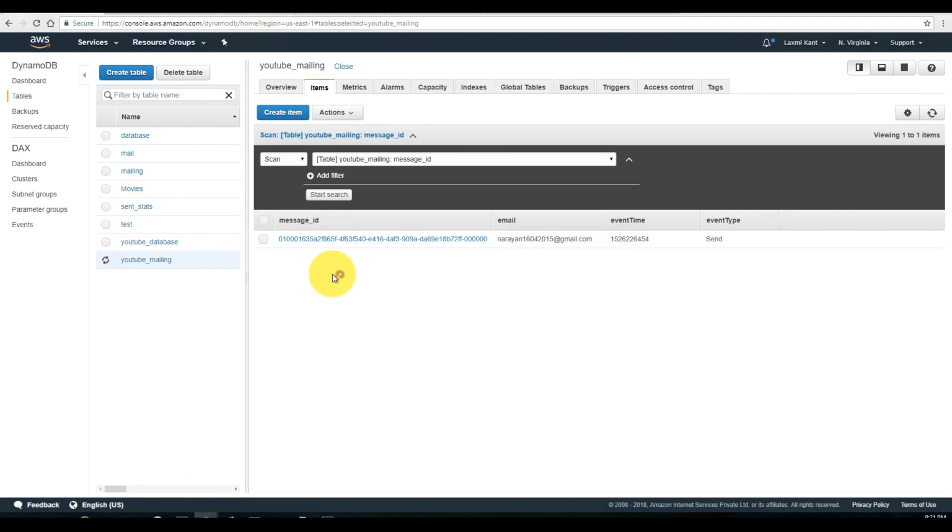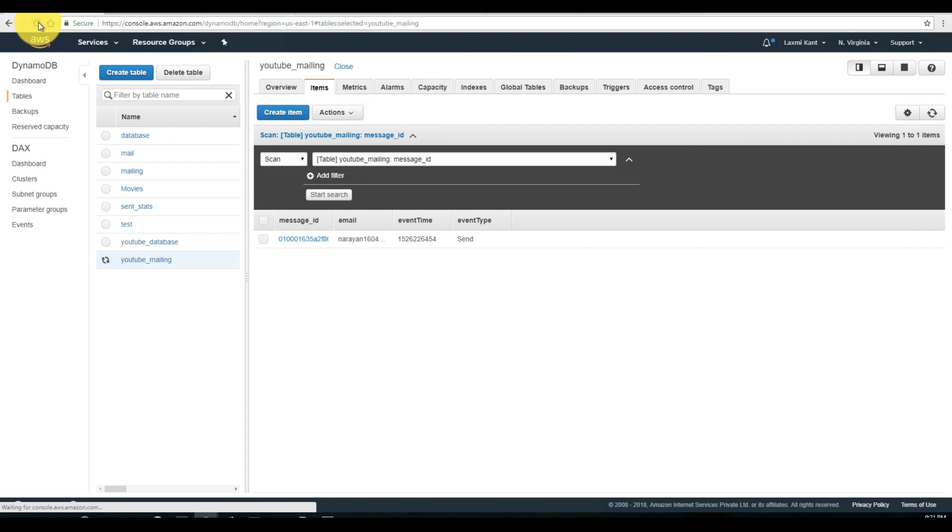It will store two messages, because their message IDs are different. But it will store only one email address here because it is the same email. That means we will keep this table as a database and we will track this table for history.